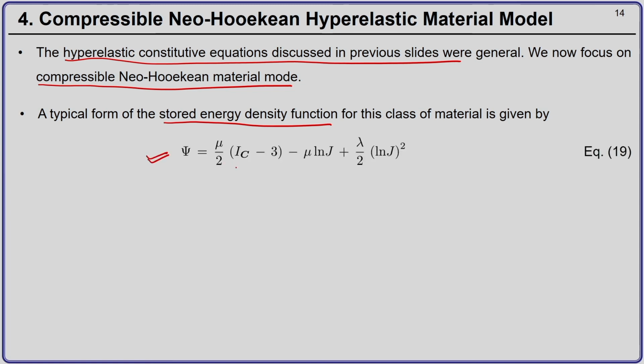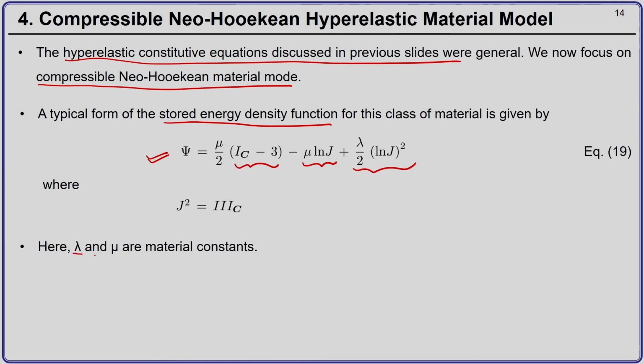equal to mu by 2 times the first invariant of the right Cauchy-Green deformation tensor minus 3, minus mu times the natural log of the Jacobian, plus lambda by 2 into the square of the natural log of the Jacobian, where mu and lambda are material constants and J squared equals the third invariant of the right Cauchy-Green deformation tensor.